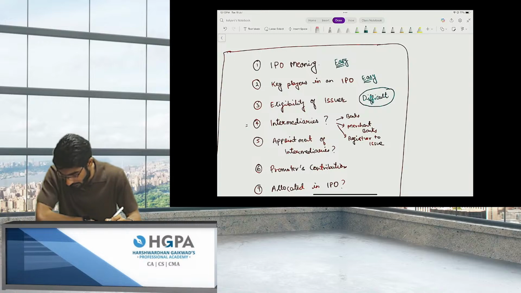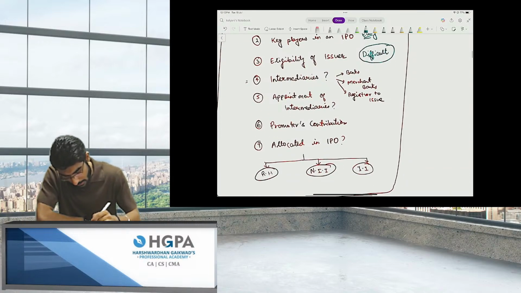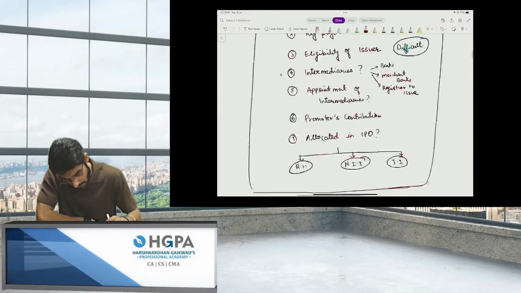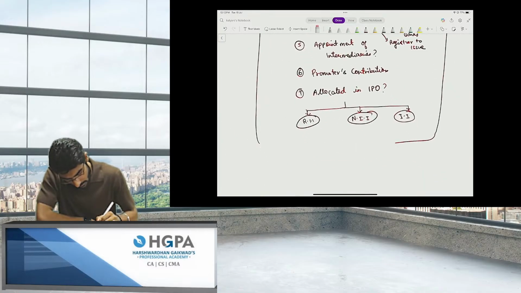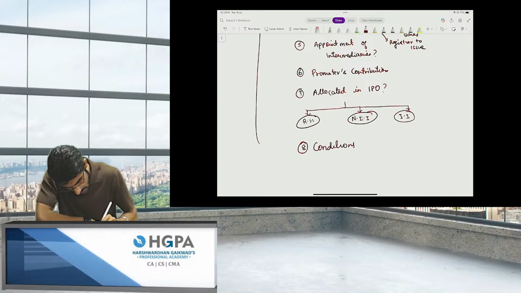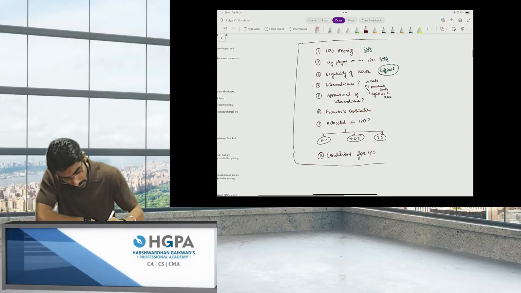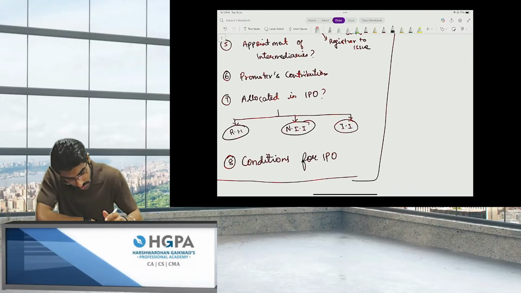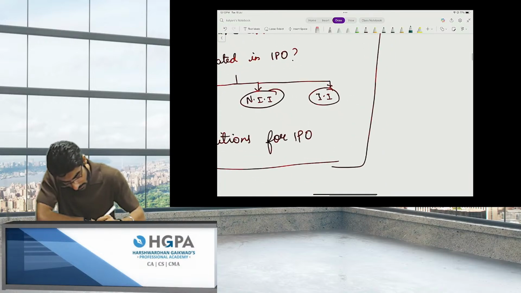Then one more thing is there: conditions for IPO. This is the most difficult topic.